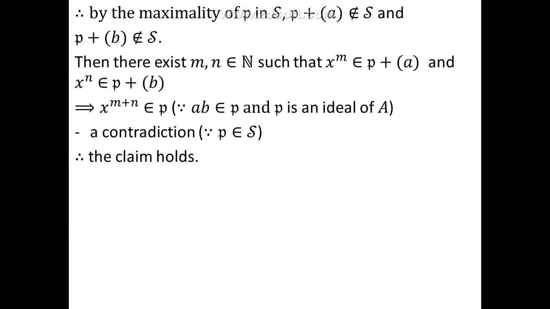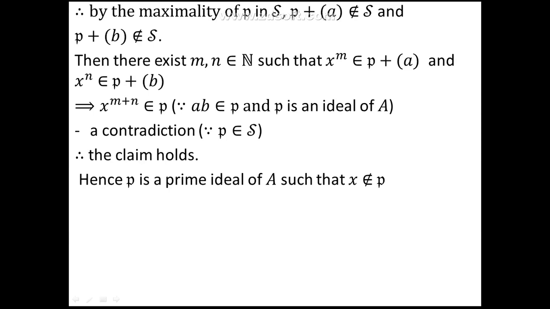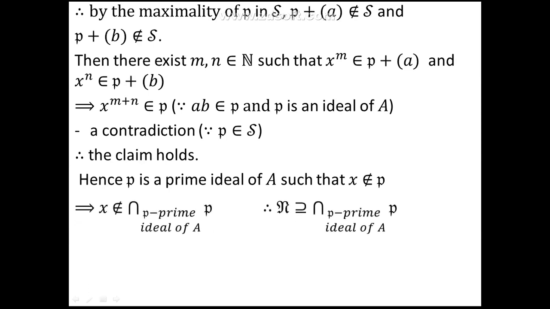Thus, we have shown that P is an ideal which is not equal to A, and also if the product AB belongs to P, then either A belongs to P or B belongs to P. This says that P is a prime ideal of A. Also, it does not contain x. It does not contain x implies that x does not belong to the intersection of all prime ideals of A. That is, if there is a prime ideal which does not contain x, then x cannot belong to the intersection of all the prime ideals.